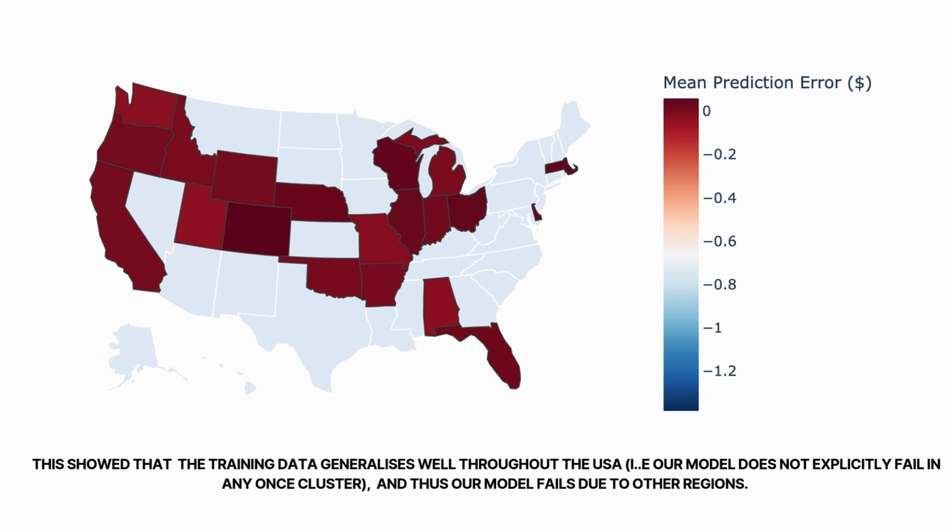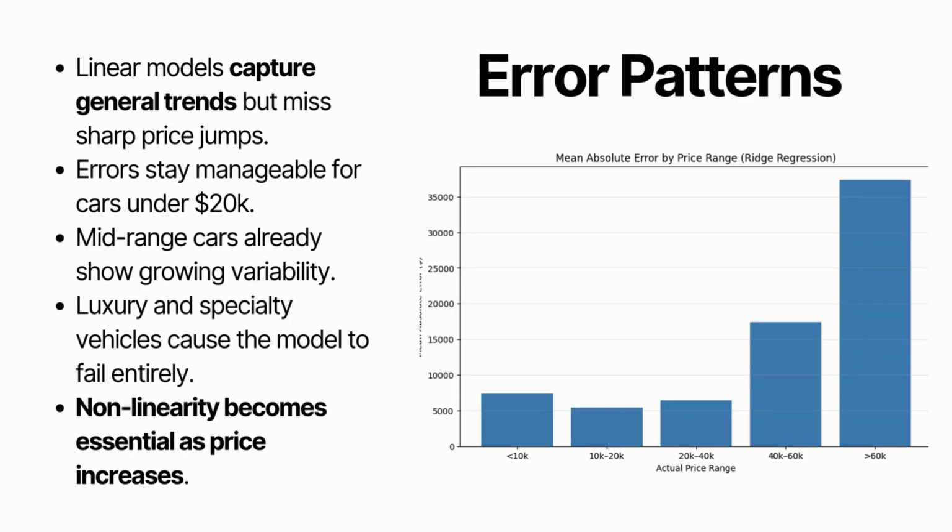The map highlights that while the model generalized well across most states, it performed poorly in certain regions, which suggested that its accuracy is influenced by regional factors, which weren't captured by our initial model. Another perfect example is the error pattern bar graph, which further highlights the issue. The linear model effectively captures general trends, however, it makes sharp price jumps in the higher price ranges.